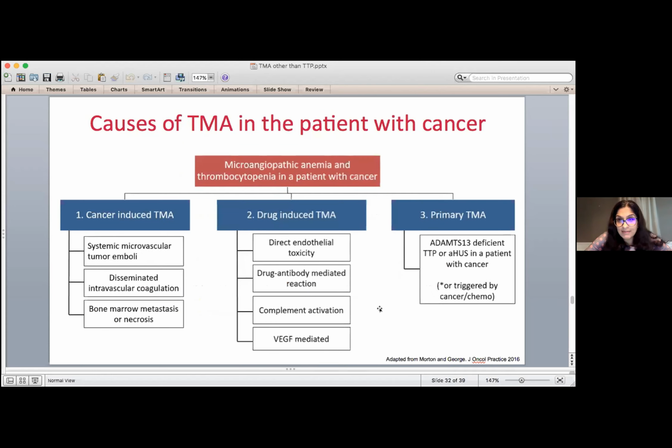So the causes of TMA in patients with cancer are really in 3 buckets. One is cancer itself can cause effects like causing small blood clots that lead to a TMA. The drugs that we use can either directly injure blood vessels, can cause antibody-mediated reactions, can cause complement activation, and can interfere with something called VEGF that also leads to TMA, particularly in the kidneys. And then, not to forget, primary TMAs can still occur in someone with cancer. No rule that someone with cancer cannot get just standard TTP.